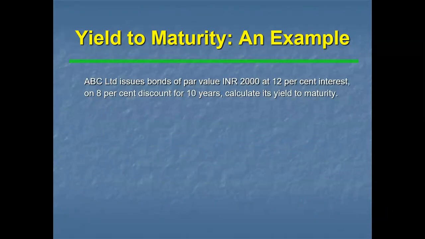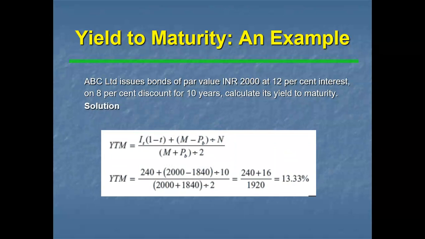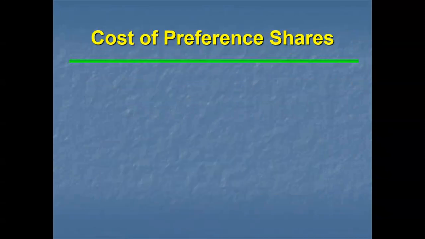Then I have given one example for making you understand better in a proper way. ABC Limited issues bonds of par value 2,000 rupees at 12% interest rate at an 8% discount for 10 years. Calculate the yield to maturity. Here 12% is 240. See here, 2000, 8% discount, in the sense 8% of 2000 is 160, we have to deduct that from the 2000, that is 1840. So obviously we are going to get 13.33% as the yield to maturity. Then this is what we call the cost of debt.